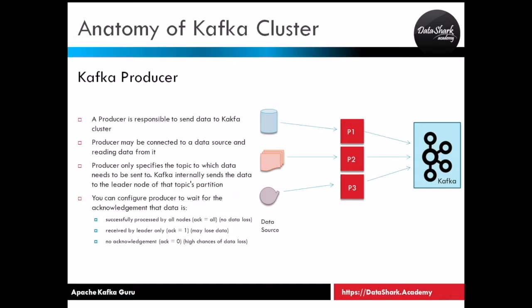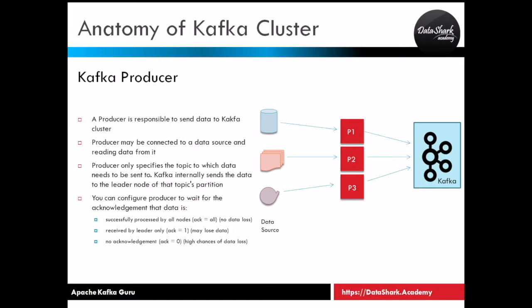You can configure producer to wait for the acknowledgement that the data is successfully processed by all the nodes inside the Kafka cluster. In this case, the acknowledgement indicator will be all and there will be no data loss. But this kind of setup may be slow because your producer is waiting for the acknowledgement.